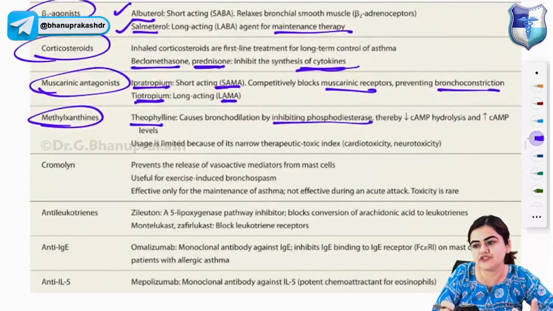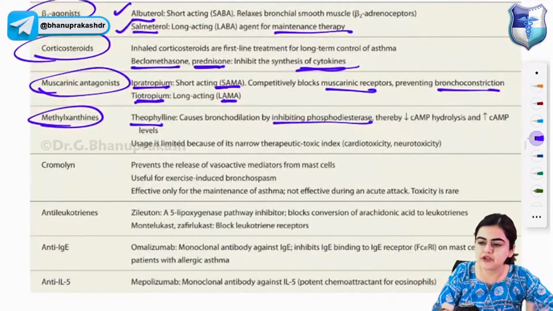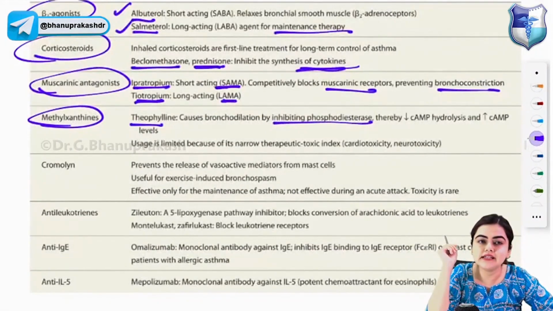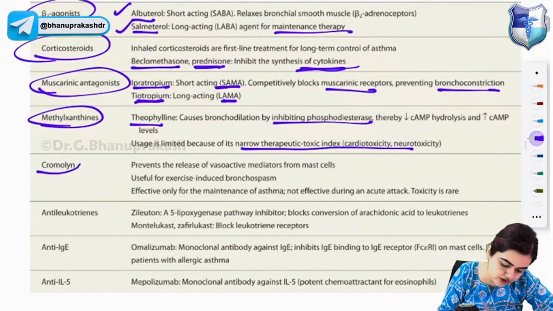Okay, theophylline is a phosphodiesterase inhibitor. Can you tell me the other mechanism of action of theophylline? It is very frequently asked: it is a drug with zero order kinetics. Corticosteroids, like prednisolone, when given by the inhalational route, can be used for acute asthma. The usage of theophylline, a methylxanthine, is limited because it causes cardiotoxicity and neurotoxicity, and it has a narrow therapeutic index.